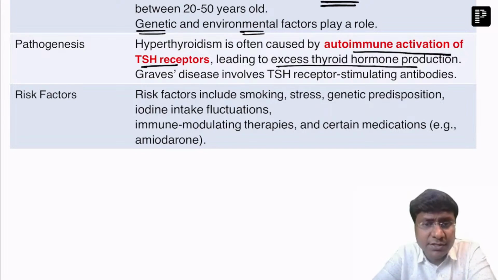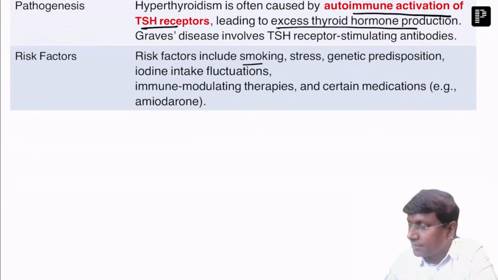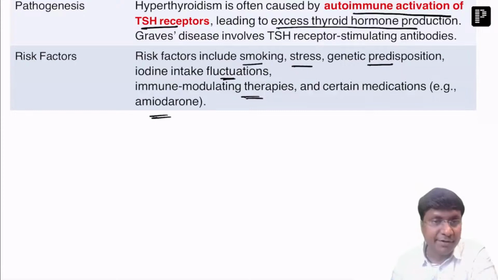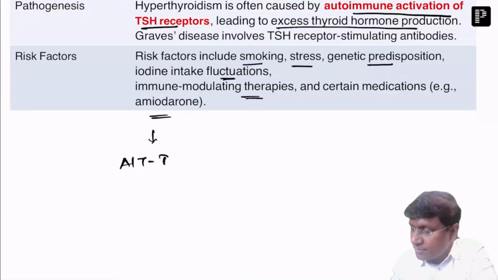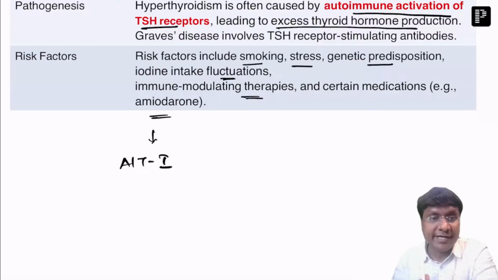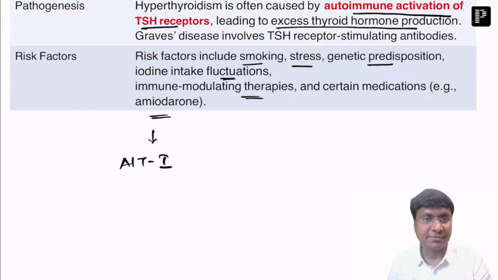What are the risk factors? Risk factors mainly for Graves include smoking, stress, genetic predisposition, iodine intake fluctuation, immune modulating therapy, and certain medications like amiodarone. Amiodarone causing hyperthyroidism is due to the Jod-Basedow phenomenon, and it is amiodarone-induced thyroiditis type 1. But it is mainly the smoking, stress, genetic predisposition, and iodine intake fluctuations that are responsible for the development of hyperthyroidism.